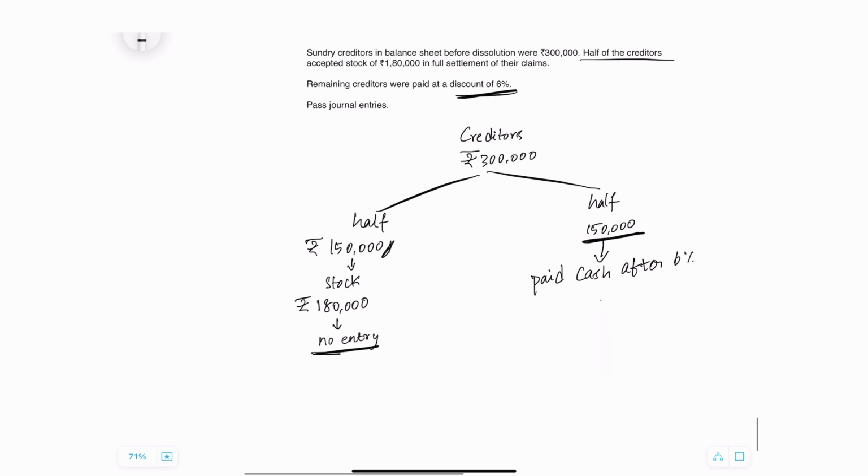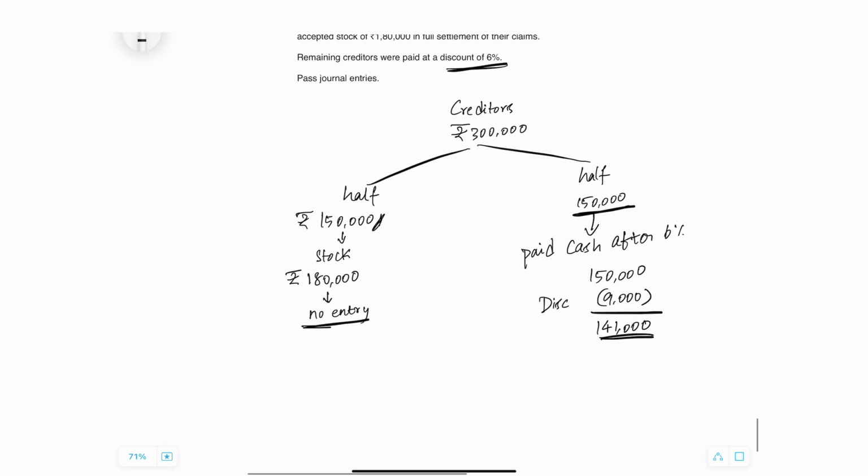Therefore, book value of creditors paid is 1,50,000 less discount at 6%. 6% of 1,50,000 is 9,000 rupees. Therefore, I paid an amount of 1,41,000 rupees to the creditors.